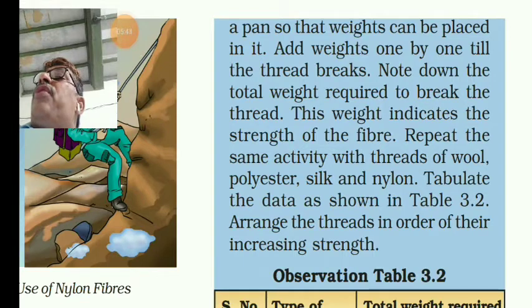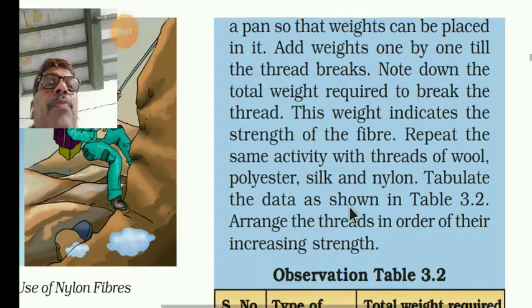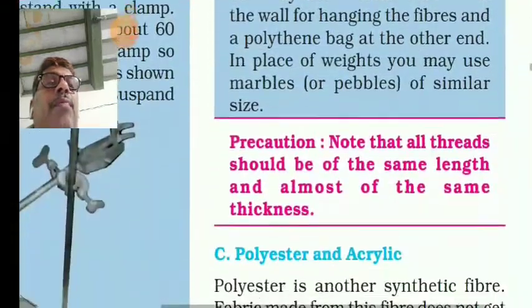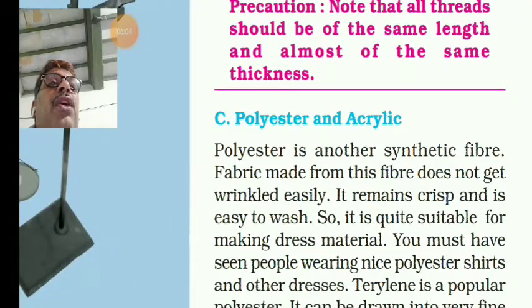So from this observation you will find the conclusion: nylon thread requires more weight to break. Why? Because nylon fibers are stronger than woolen, silk and cotton fibers. So clear now? Now we will see the other synthetic fibers, polyester and acrylic.